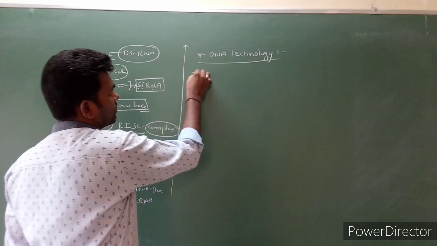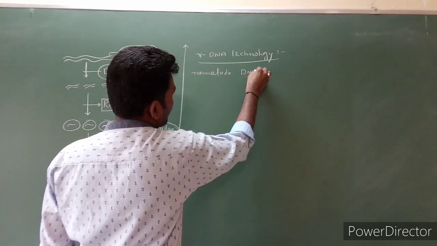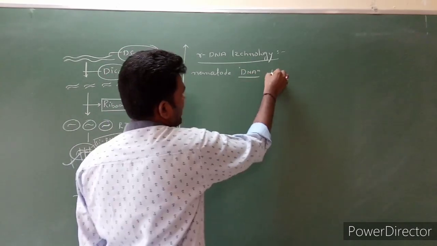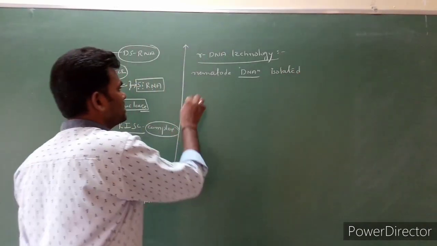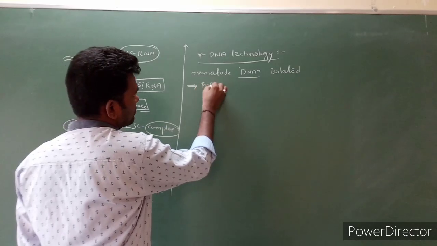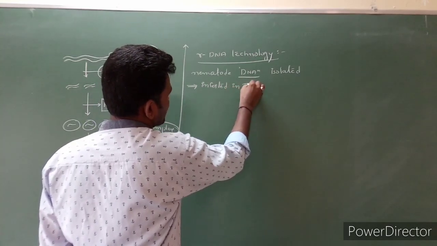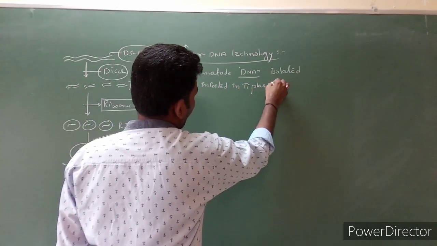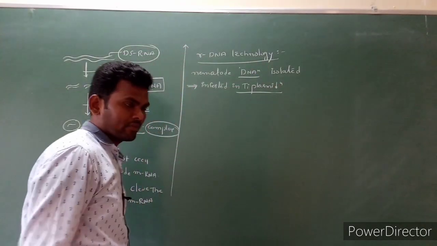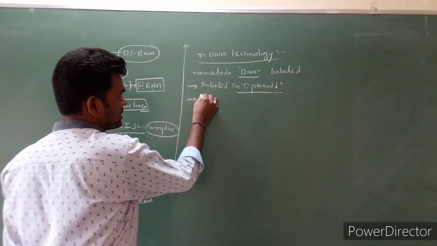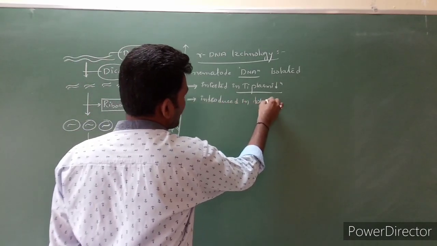From the nematode, DNA is isolated and inserted into a Ti plasmid. Now the Ti plasmid contains nematode DNA, and such a Ti plasmid is again introduced into the tobacco plant.